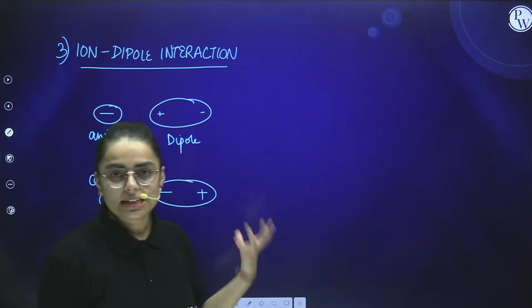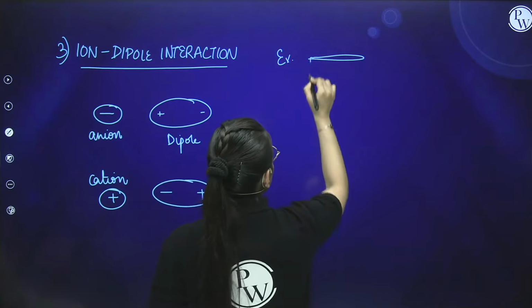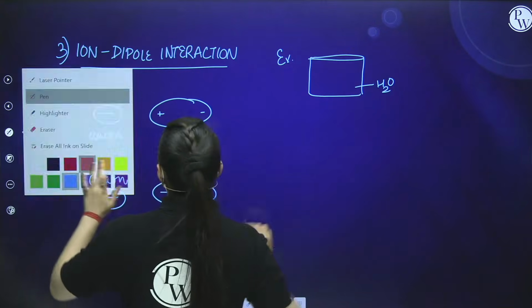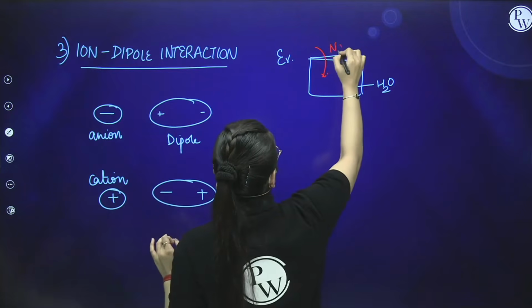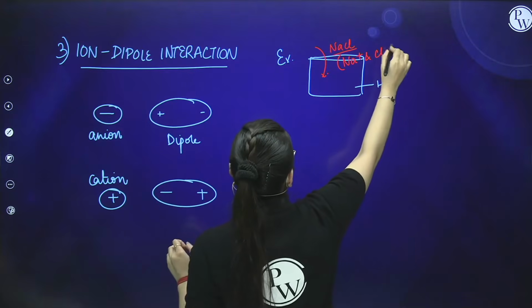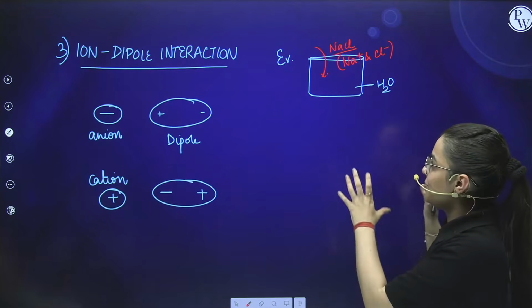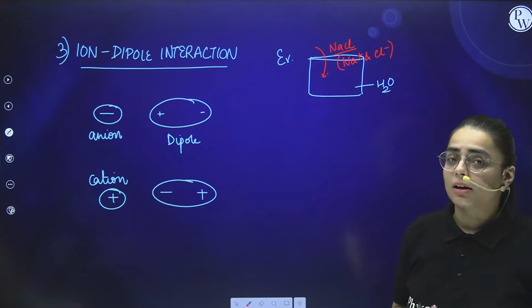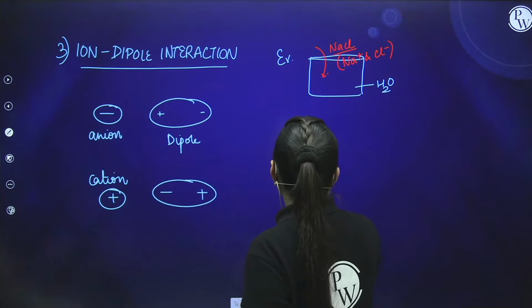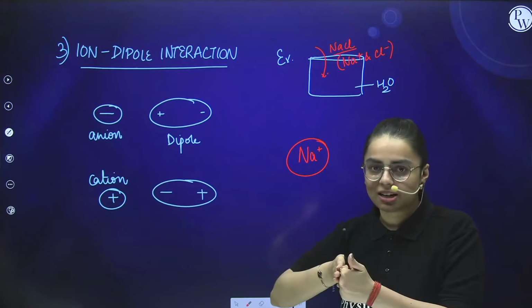Now let us take one more case to explain this in detail. If I talk about a beaker, this beaker has water in it, water as solvent, and I am inserting NaCl. NaCl is an ionic species. It has two ions, Na positive and Cl negative. And as you know, Na positive is the cation and Cl negative is the anion. So what will happen in this case? Ion-dipole interaction will occur. How come? Na positive is the cation, right? A cation will attract which end towards it? The negative end, right? Because positive and negative attract, right?